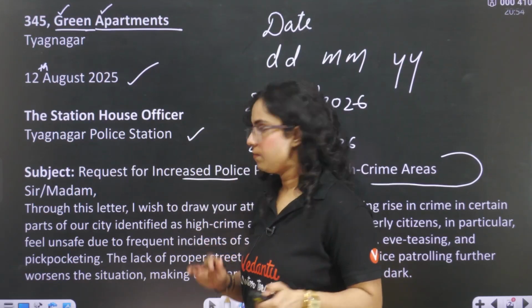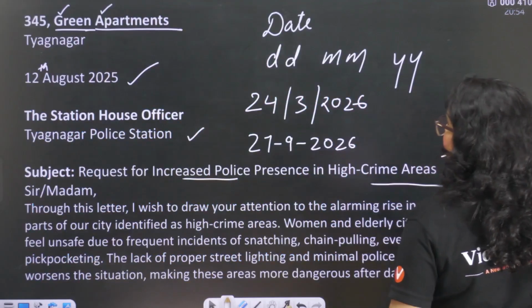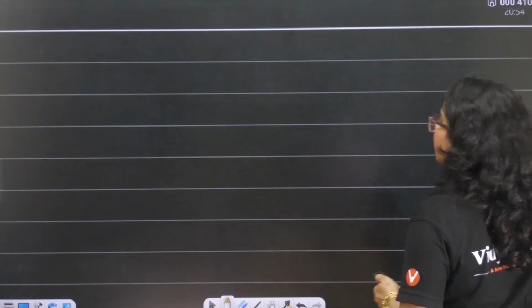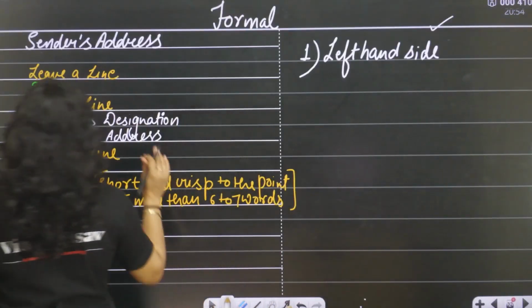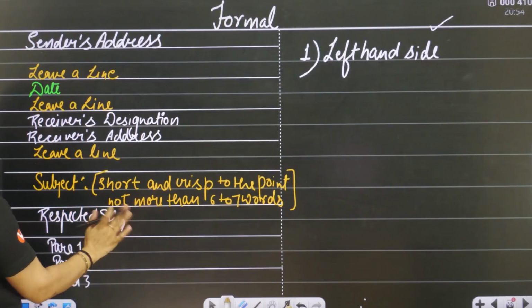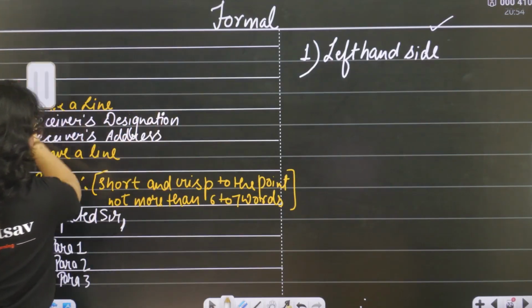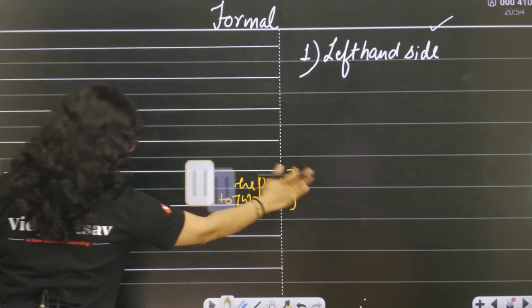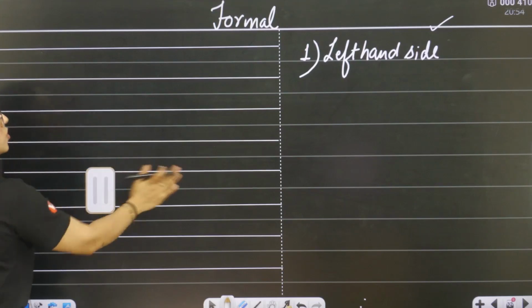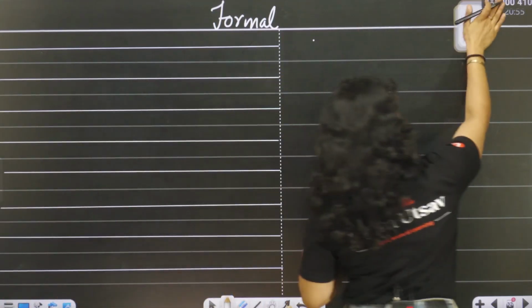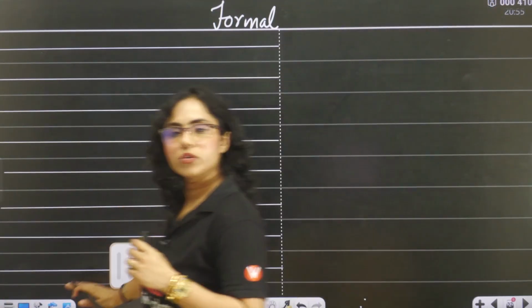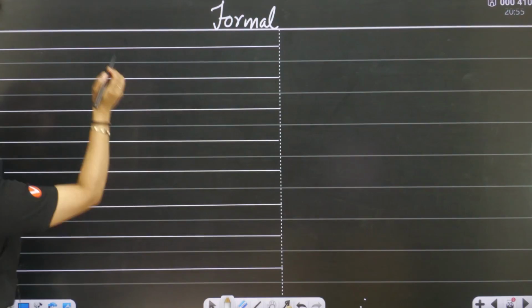Clear, everyone? Let's write. You can take a screenshot, but I will share the PDF in the comment section so that you can make notes from that.